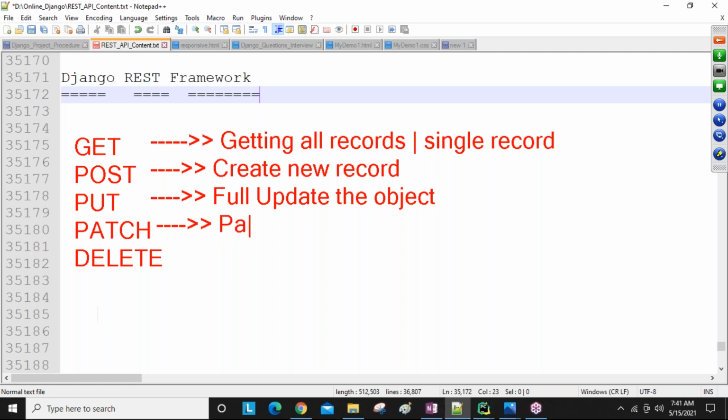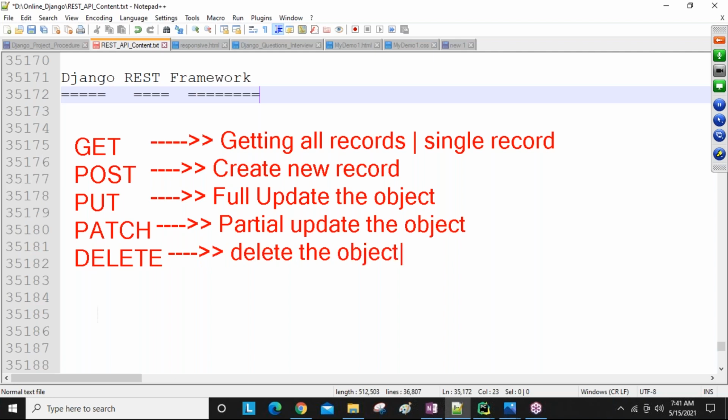Now PATCH is for partial update of the object. Now this is for deleting the object. So all these methods we call HTTP methods, guys.